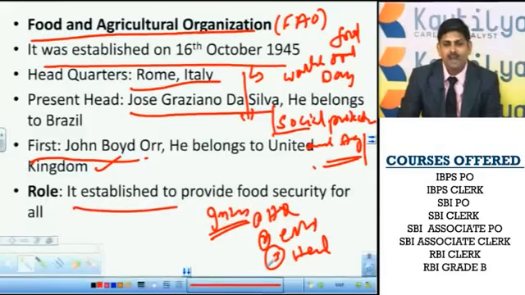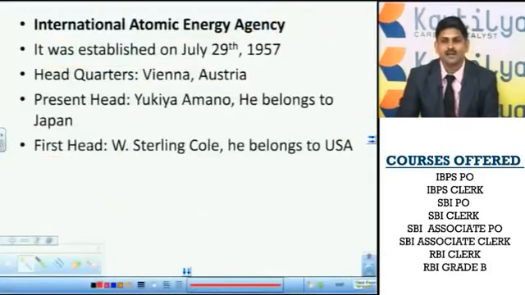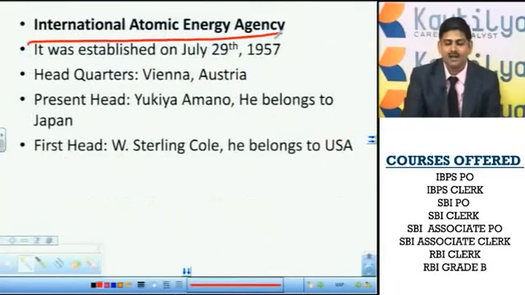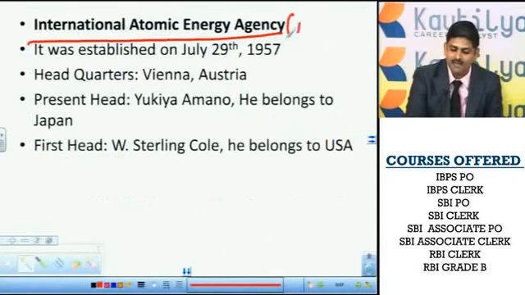Apart from this, it also helps in agriculture patterns. It gives advice to governments and to NGOs in various nations in order to ensure good agriculture, thereby good food products. So this is about the Food and Agriculture Organization. Now let us see the International Atomic Energy Agency. Generally we abbreviate this one as IAEA.